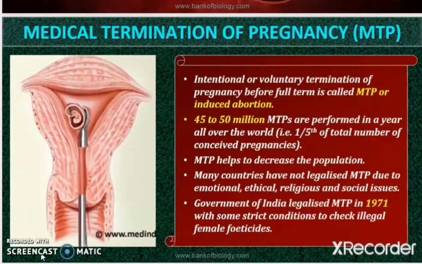These two checkpoints are kept because India has the highest reported cases of female feticide and indiscriminate process happening, right? So that is why the government has made these two important things a strict condition to avoid. So they have kept these two things as illegal, and legally it is accepted in India.